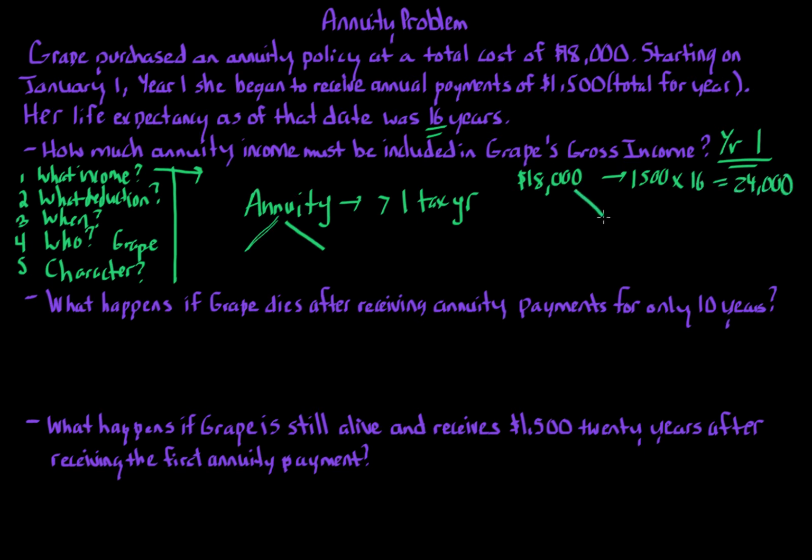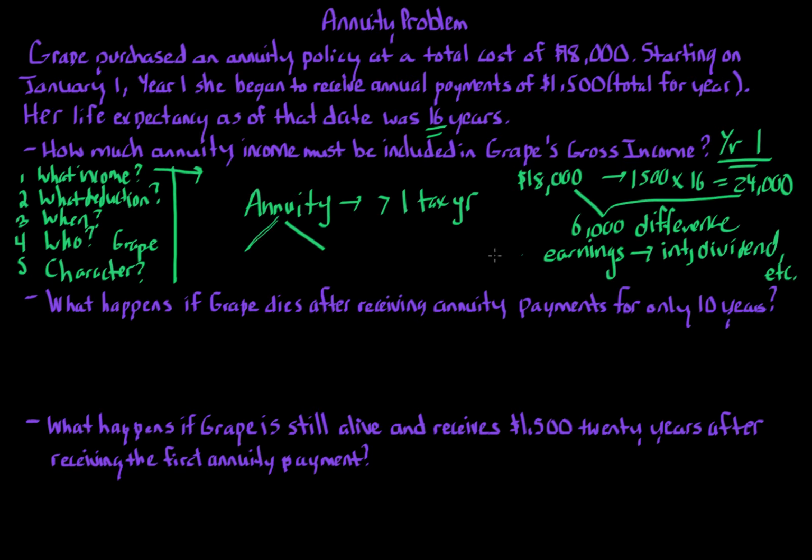So the difference between the 24 and the 18, that $6,000 difference, that can be viewed as some type of earnings, like interest, dividends, or some type of similar passive income. Something like that, okay? So the annuity is made up of this cost. It's the cost over the time, and also this $18,000 cost, and also this $6,000 difference.